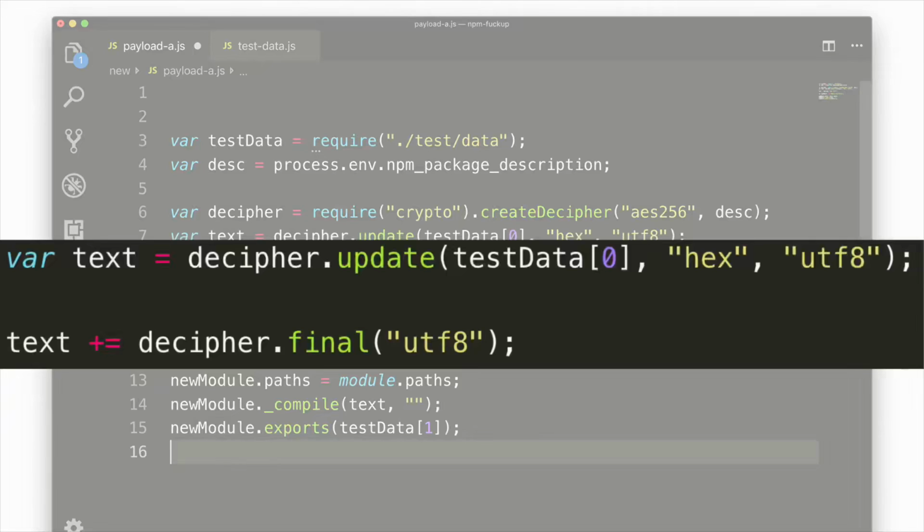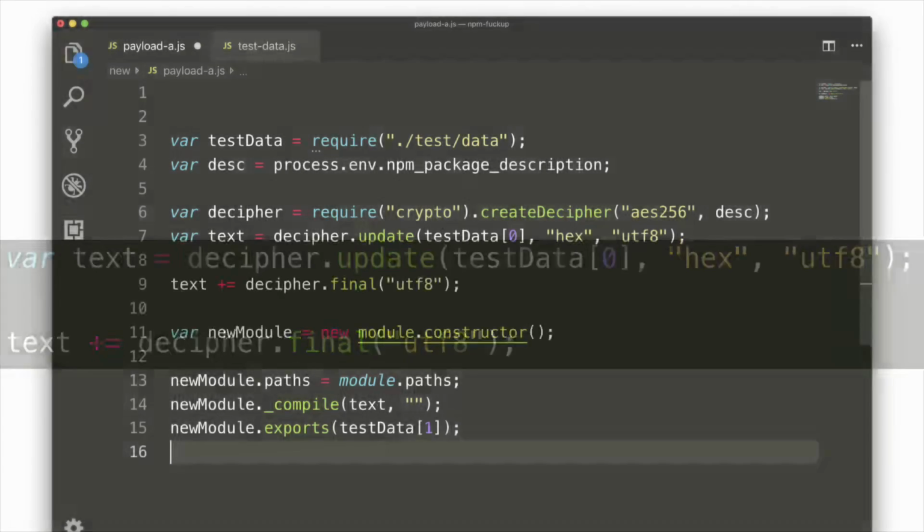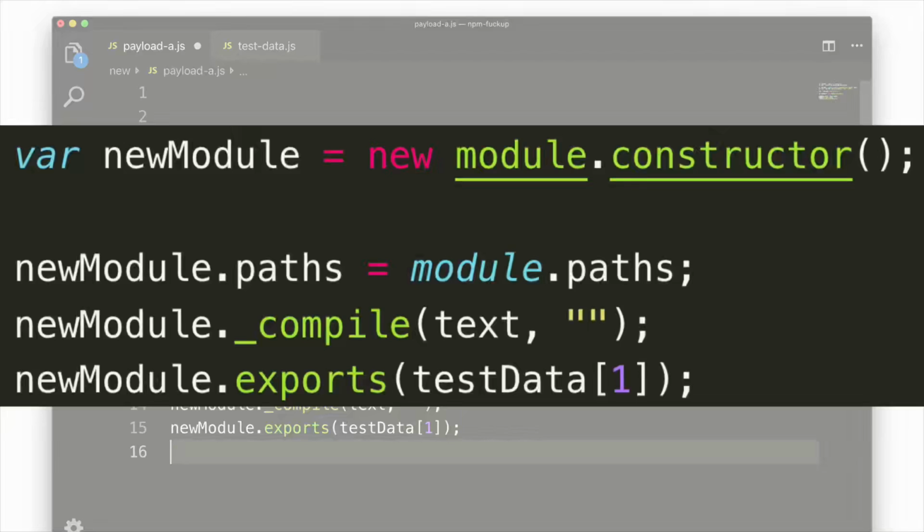So the next step is here, we are decrypting the data that was found in the first element of that test data. Finally, down here, we are creating a new instance of a Node.js module. You can ignore the path thing, it's irrelevant really. And then we're compiling the decrypted text. So that will create a JavaScript module in Node that has logic associated with it. And then that module will be exporting the second element in our test data.